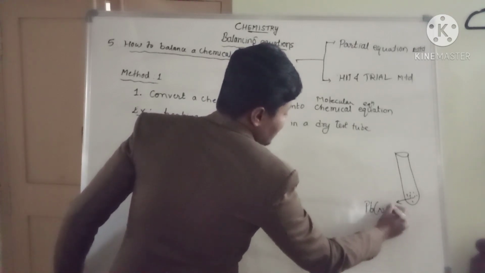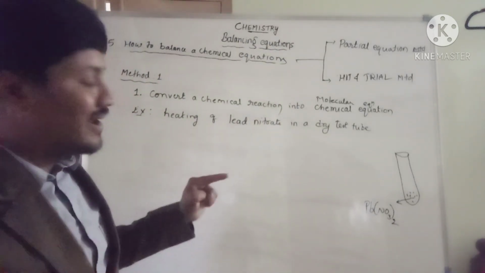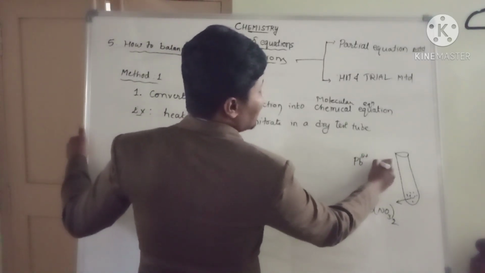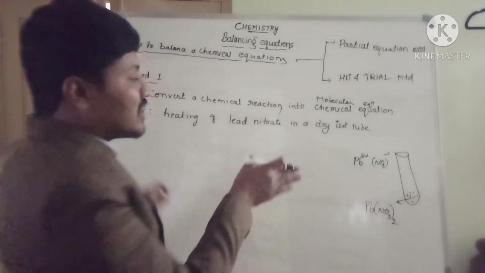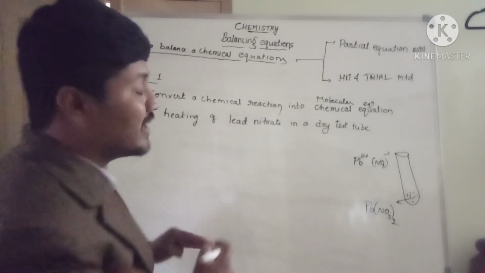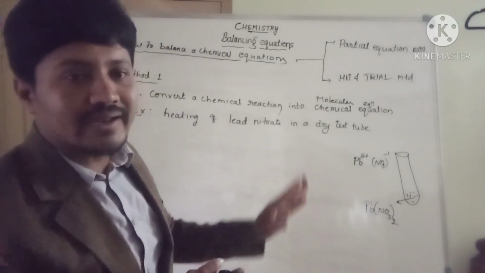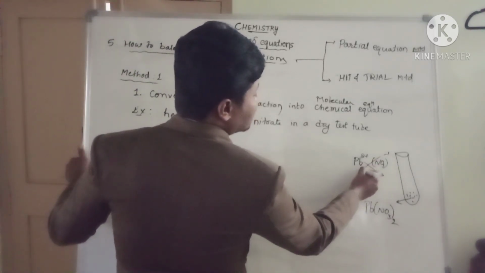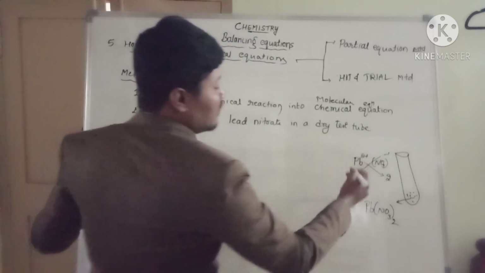Pb(NO3)2. Here the nitrate radical valency is -1 and lead is 2+. So if the valencies or charges of the ions differ, then you have to crisscross the charges to the opposite ions, and ignore the signs, whether positive or negative. What is the charge of lead? That 2 goes to nitrate. The charge of nitrate is 1, which comes to lead.